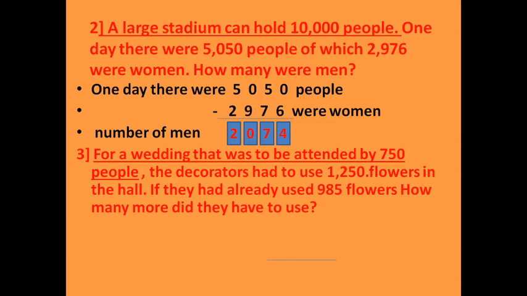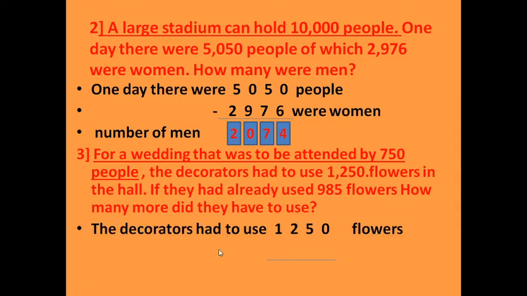So what we will do here, we also subtract. And don't forget, this is extra information also. We will not use it: for a wedding that was to be attended by 750 people. We will not use this information. We start using it from here. So the first information here, the decorator had to use how many? 1250 flowers. He already has 985 flowers. So how many more did the decorator need to use?